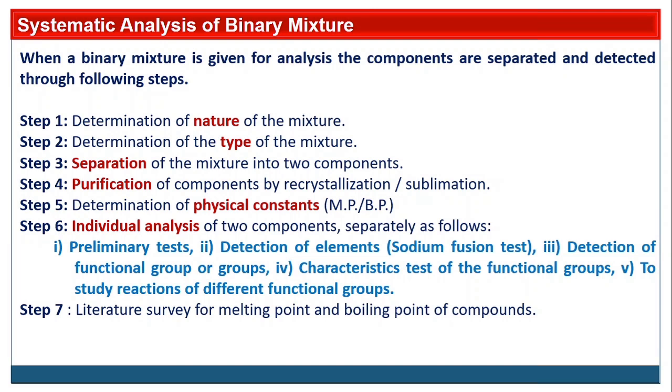So according to the physical properties and physical constant, we have to find out which component exactly this is, by using the literature survey, by using physical constants, which elements are present, what is the functional group, what are the properties. According to that, we have to do the literature survey, and at the end we should come to know which organic compound is given to us. That is a complete analysis.